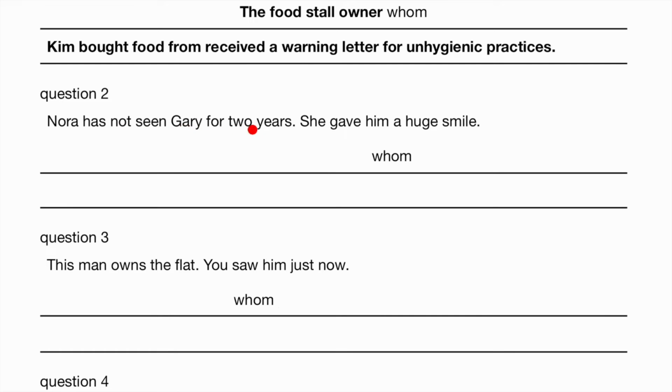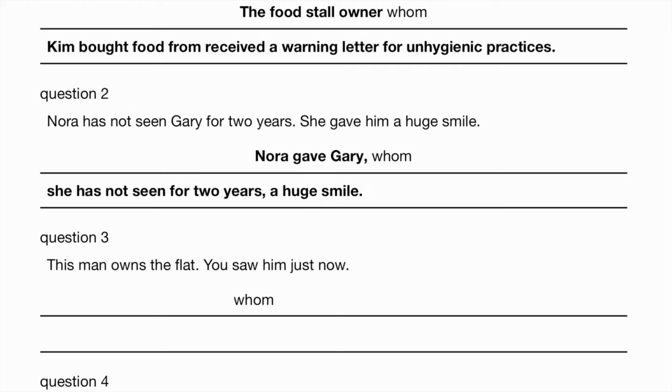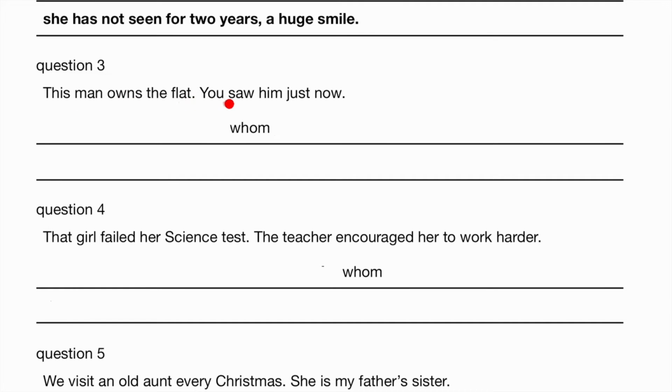Nora has not seen Gary for 2 years. She gave him a huge smile. Nora gave Gary, whom she had not seen for 2 years, a huge smile. This man owns the flat. You saw him just now. The man whom you saw just now owns the flat.